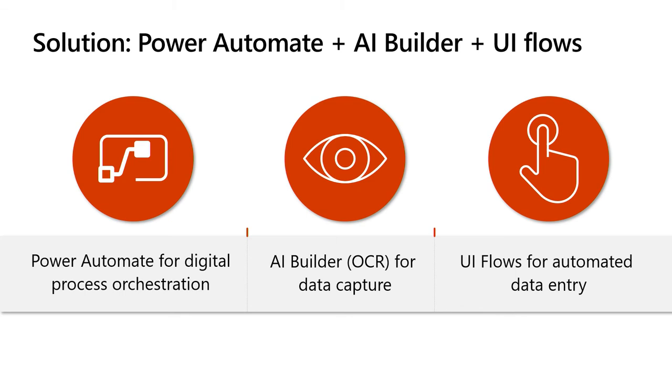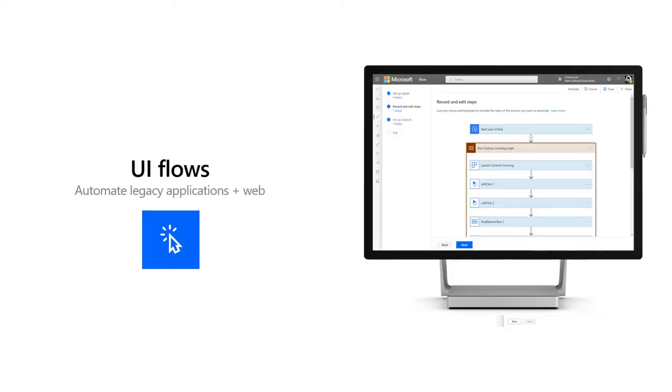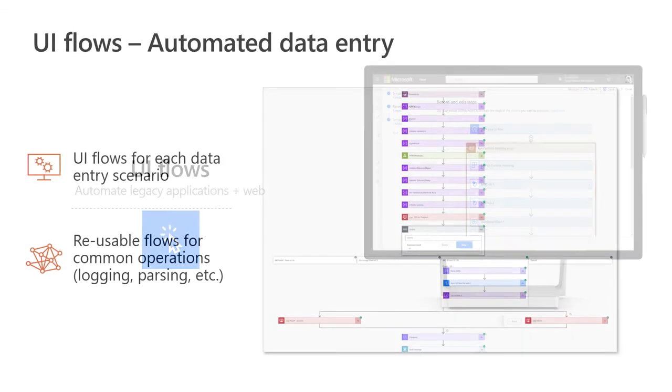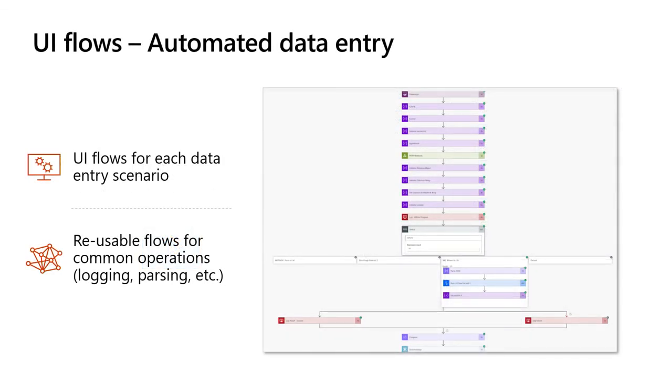But once the data was out of all these purchase orders, they literally, like I said, had manual data entry in a website, and that website didn't have APIs. It's an internal volume licensing website. And so they decided to use UI flows. As you know, like we reported earlier this week, UI flows is the new addition to Power Automate that we added this week, which allows you to automate things without APIs, which includes legacy applications plus web. And this is a screenshot of the actual Power Automate flow that this group is using.